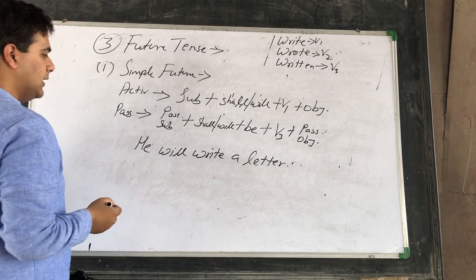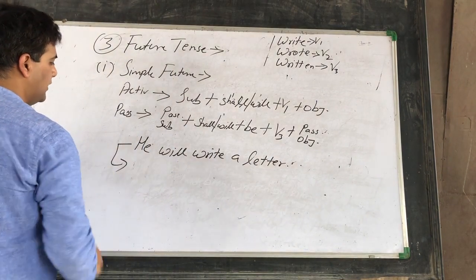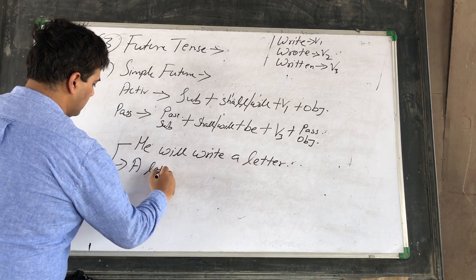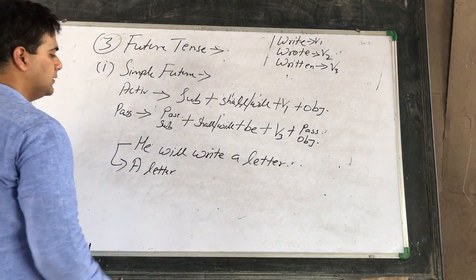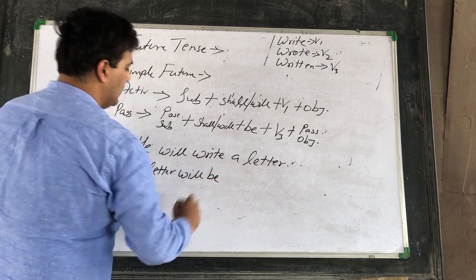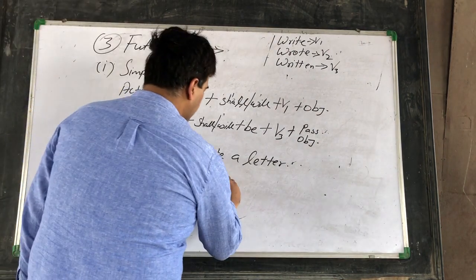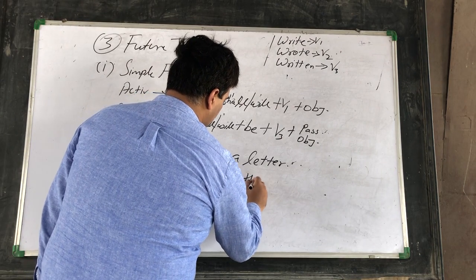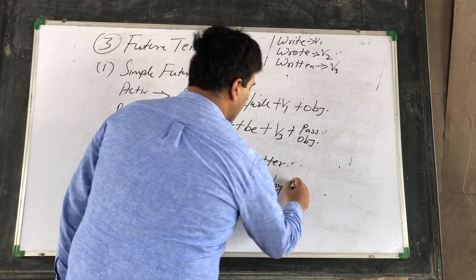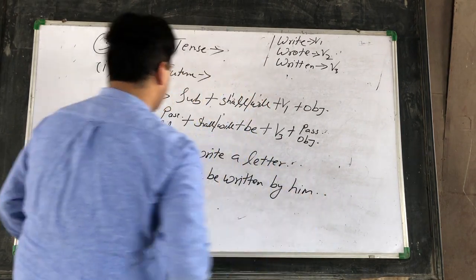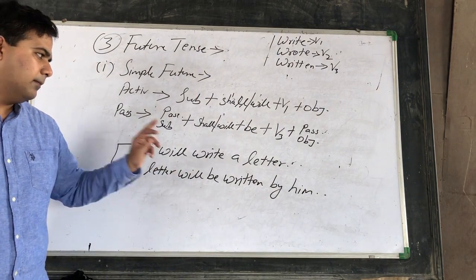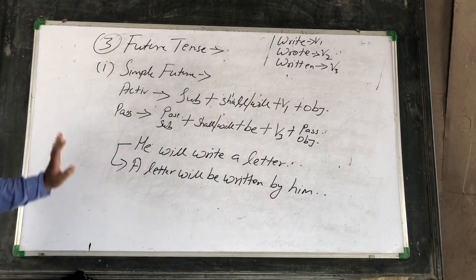This will be converted into: a letter will be, verb third form, written. A letter will be written by him. So this is simple future.